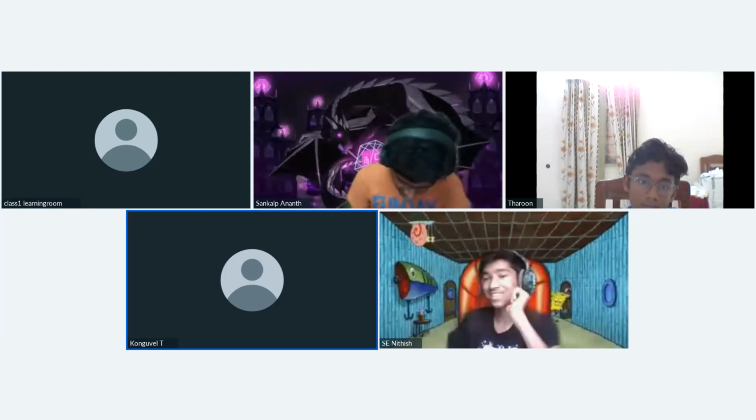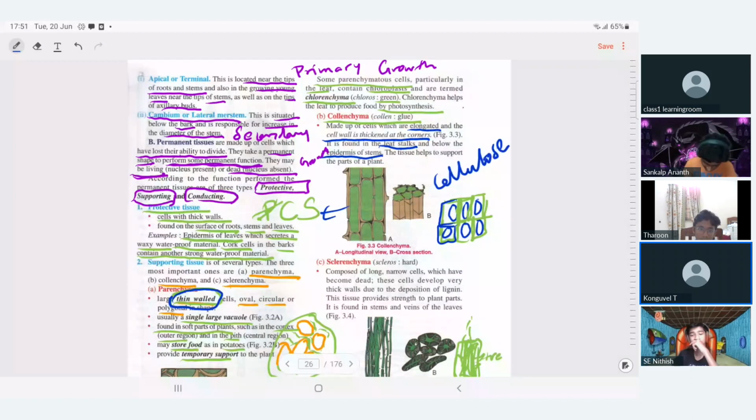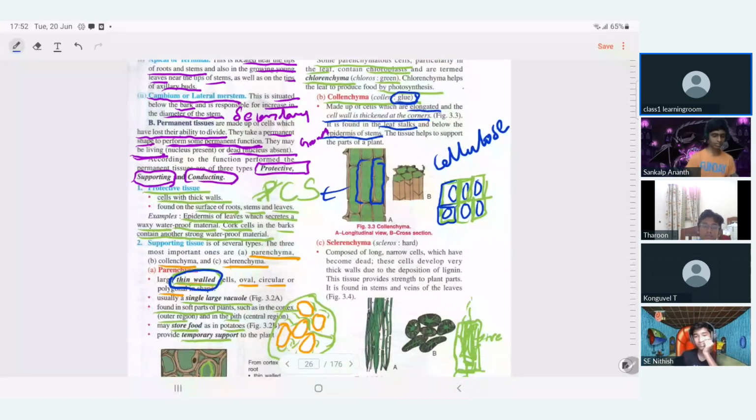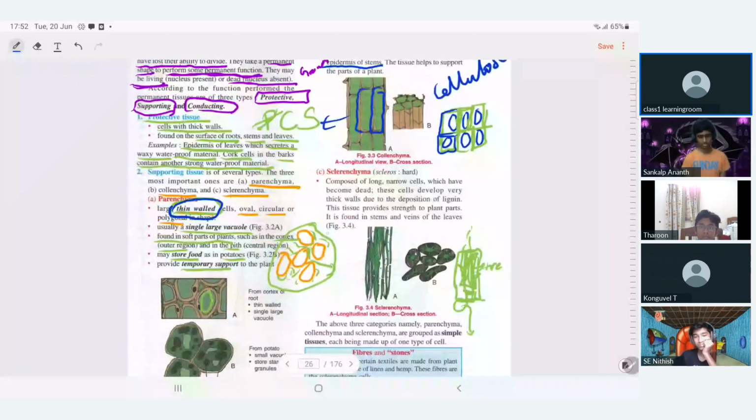Sir, in the book it's given that colla means sticky. Yeah, colla means glue. So is collenchyma kind of sticky? Yeah, in the sense, listen, look at that. That stickiness actually helps for the tight compaction of the cells. Can you see? The cells are tightly packed. Here, what we saw, cells are loosely arranged, with a lot of space.